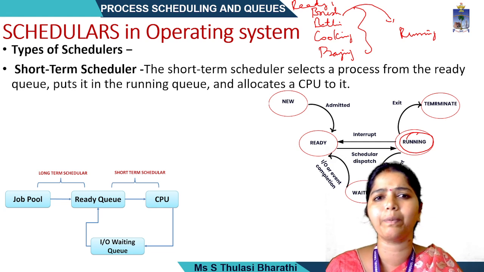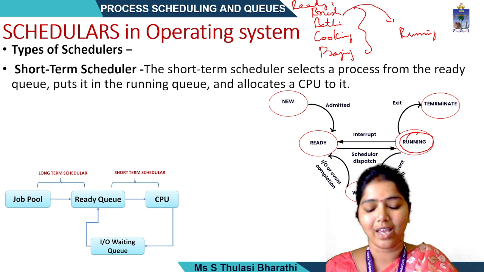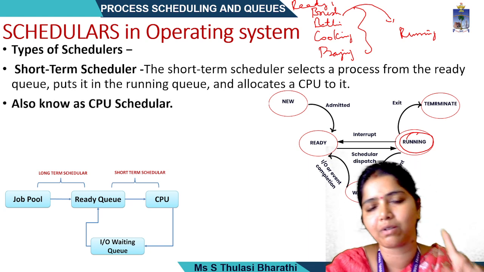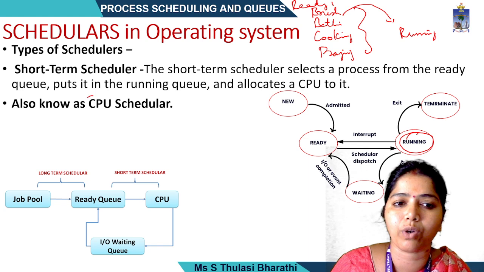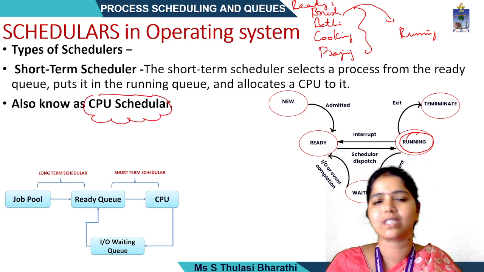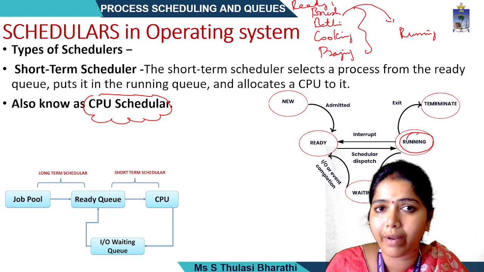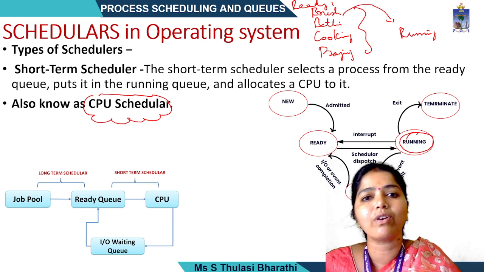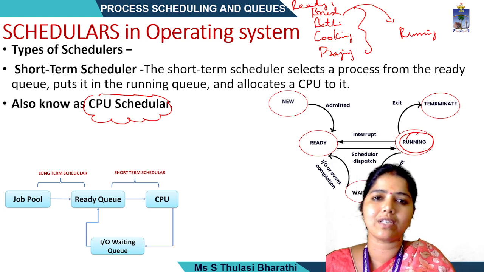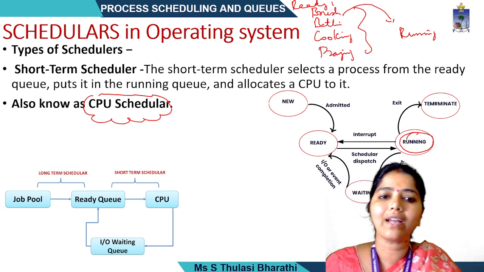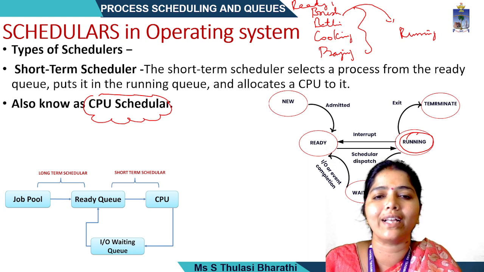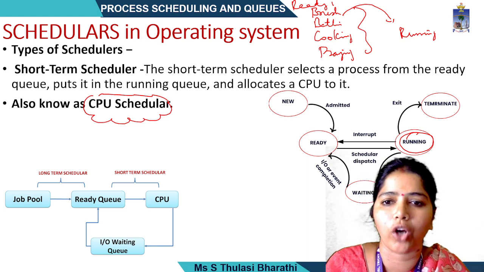But now you will get a question: which has to be done first, praying, cooking, bathing or brushing? That is a big question, right? For that comes a concept called the CPU scheduler. We have CPU scheduling algorithms like first come first served, round robin, and some preemptive and non-preemptive algorithms. Based on the algorithm, the process will be scheduled accordingly. That is a separate topic we will see in the next classes. That scheduling we call the CPU scheduler, or the short term scheduler.